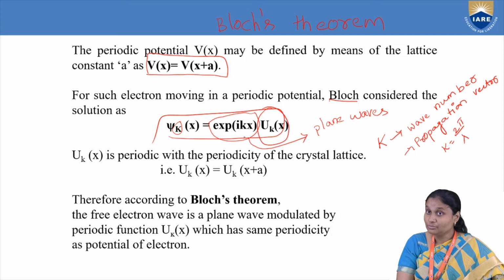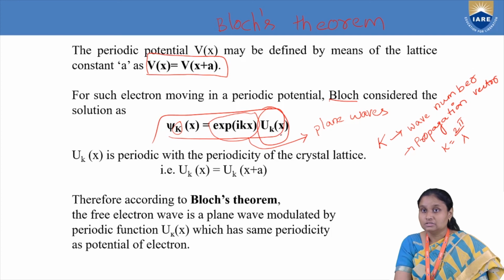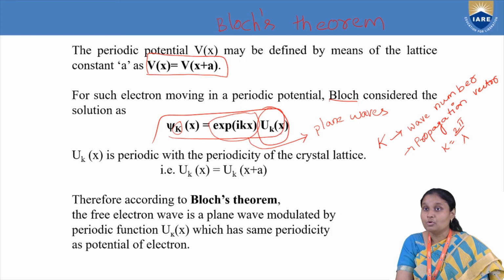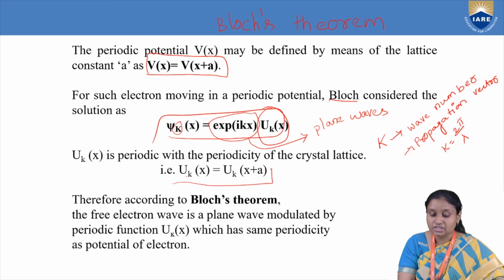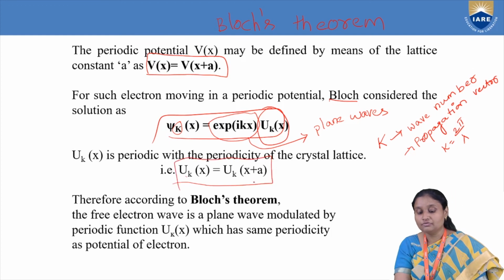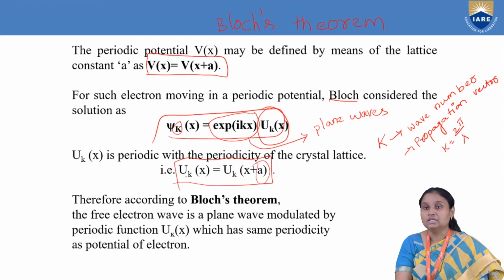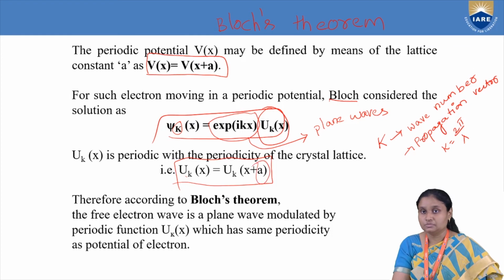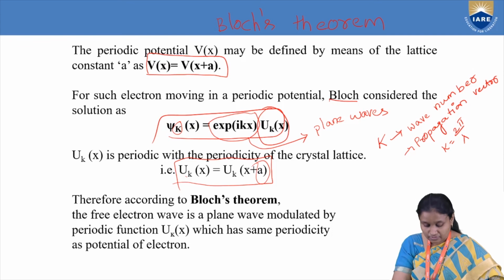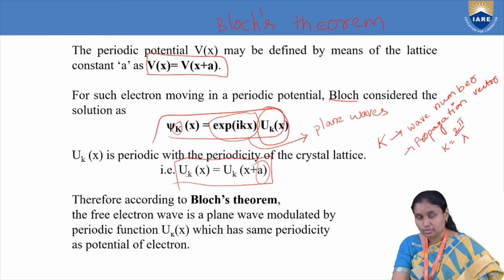And because we are considering periodic function, now I have here one more factor. This factor is called as modulating function. This modulating function is again periodic, and periodicity of this modulating function is same as potential of electron. What is the periodicity? Interionic spacing a. And thus such relation is called as Bloch's theorem. So what is Bloch's theorem? It will give us representation for wave functions associated with electron moving in a periodic potential.